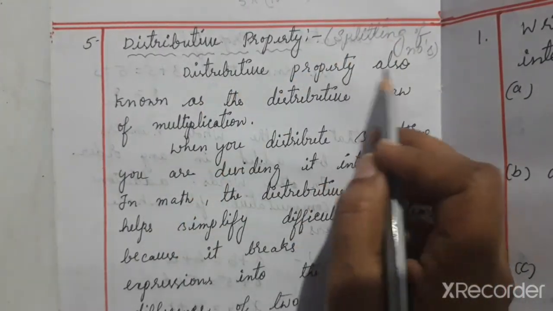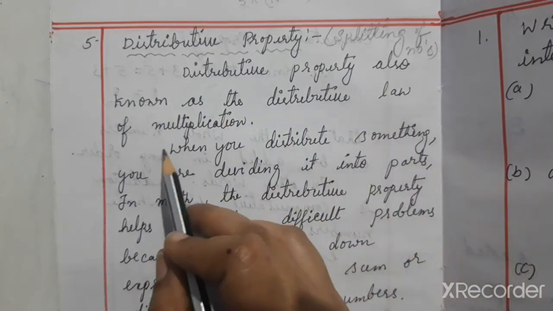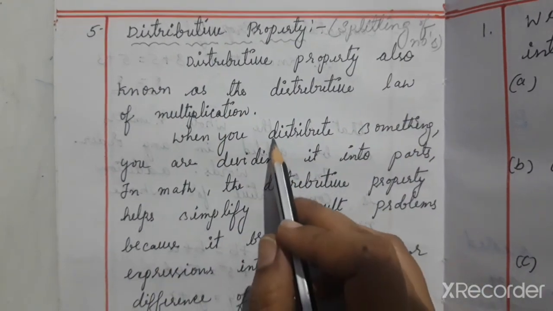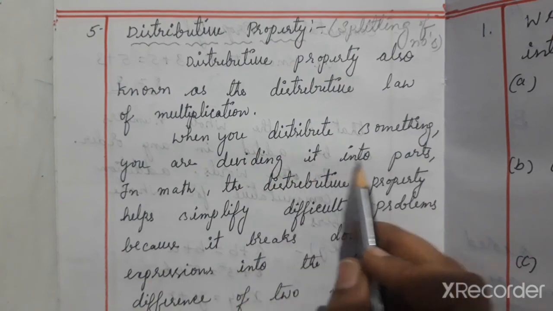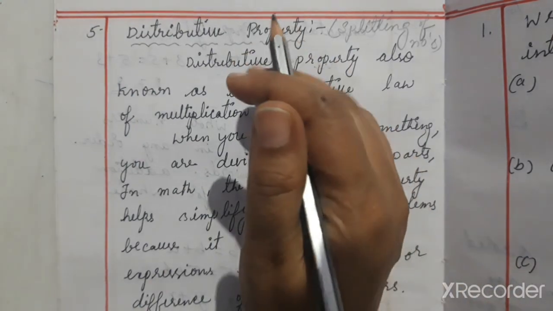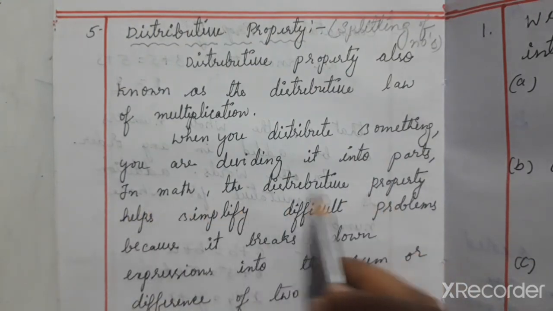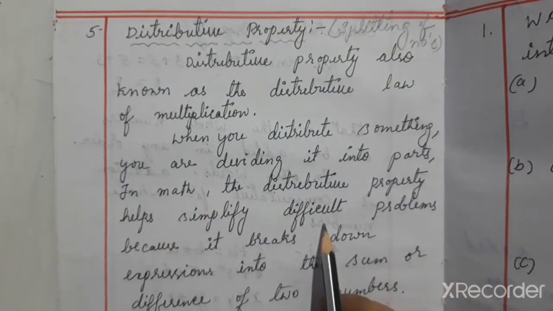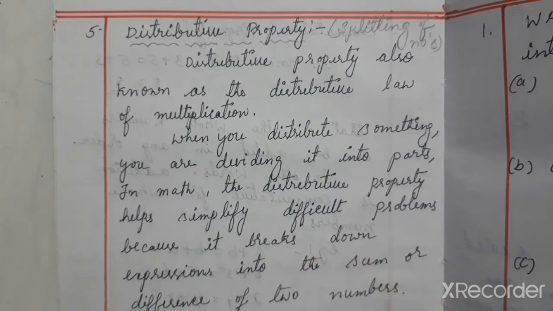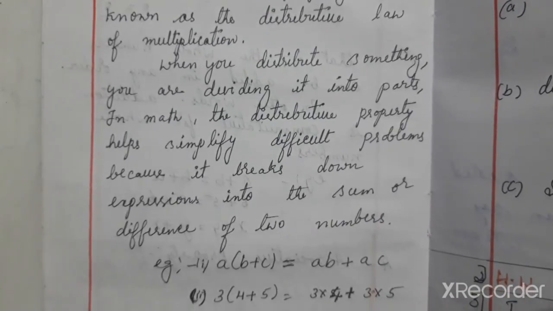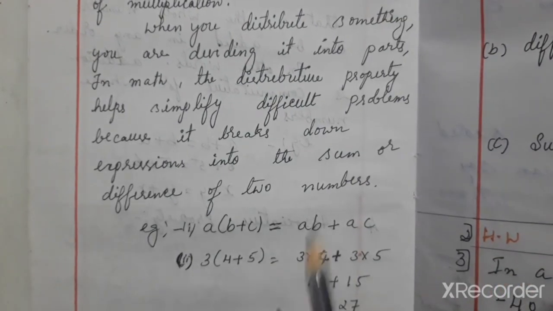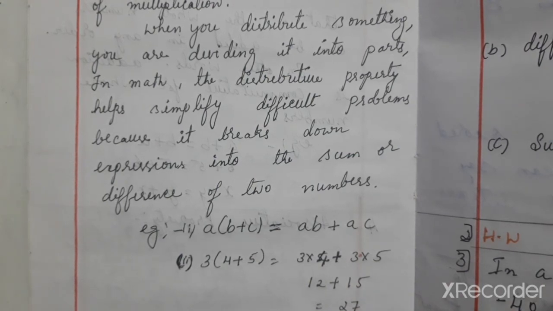So distributive property is also known as the distributive law of multiplication. When you distribute something, you are dividing it into parts. Distributive means we are dividing things into parts. In maths, the distributive property simplifies difficult problems because it breaks down an expression into the sum or difference of two numbers. It makes a difficult problem easier.